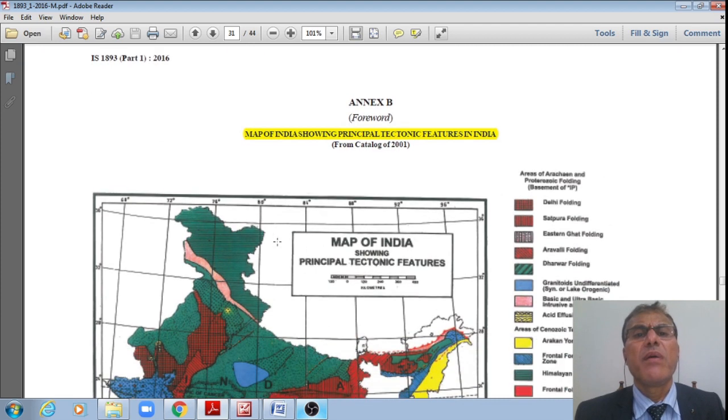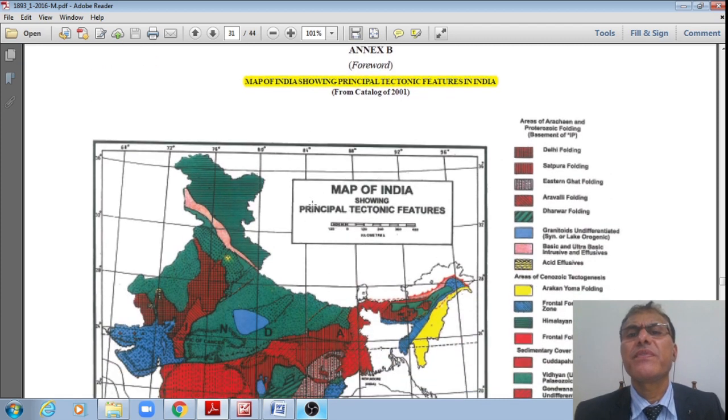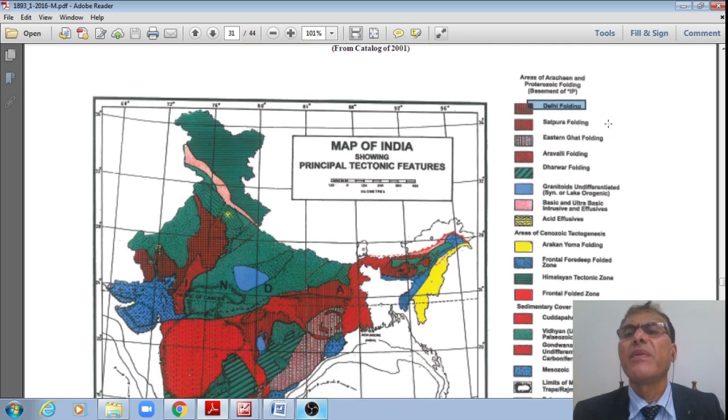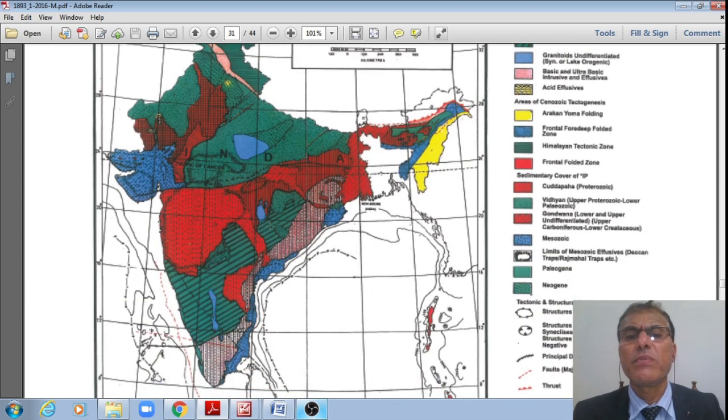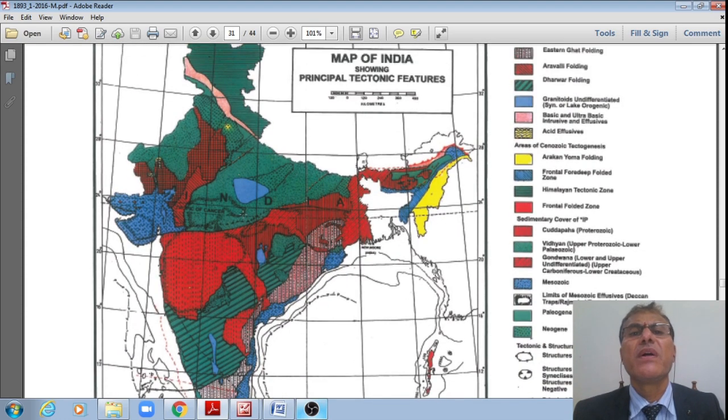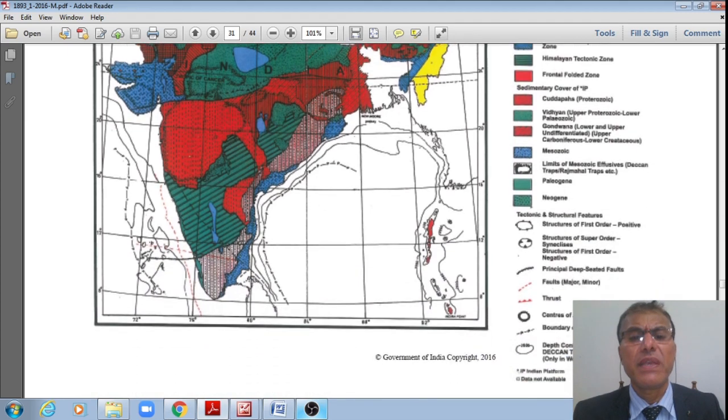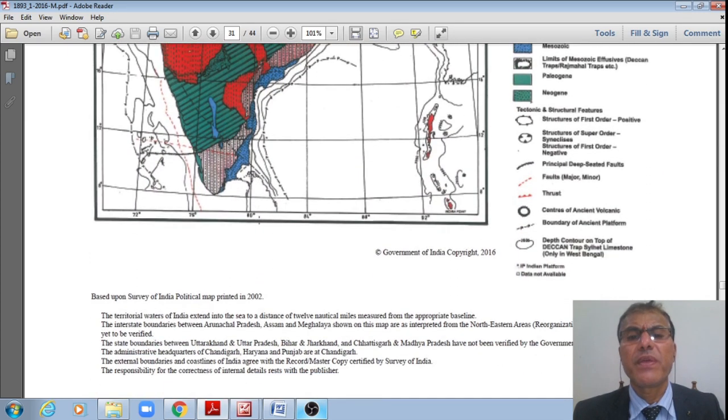Now, the next one is a map of India showing the principal tectonic features in India. It shows where each type of tectonic feature is located. An example is the Delhi foldings, notated by this, and the Satpura folding, and so on. You may just see the different types of principal tectonic features given in this figure.